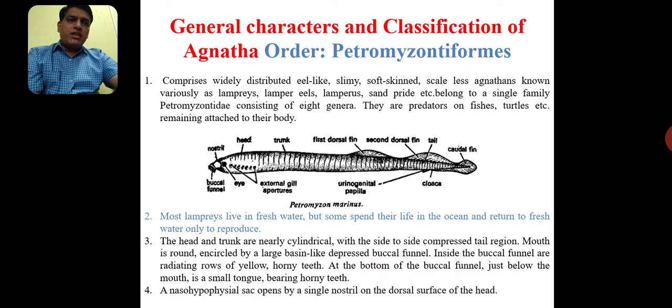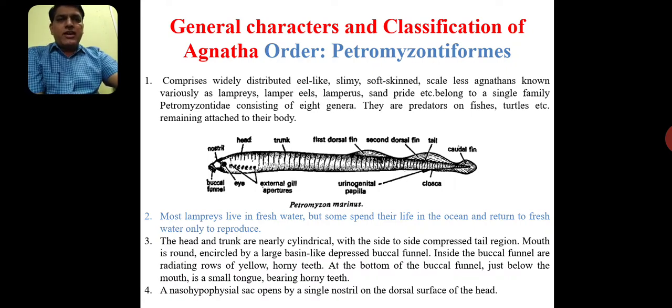Soft skin, scaleless Agnathans, known variously as lampreys, lamper eels, lampreys and prides, etc. They belong to a single family, Petromyzontidae, consisting of about 8 genera. So many species are there, and they are predators on fishes, turtles, etc., and remain attached to their bodies.